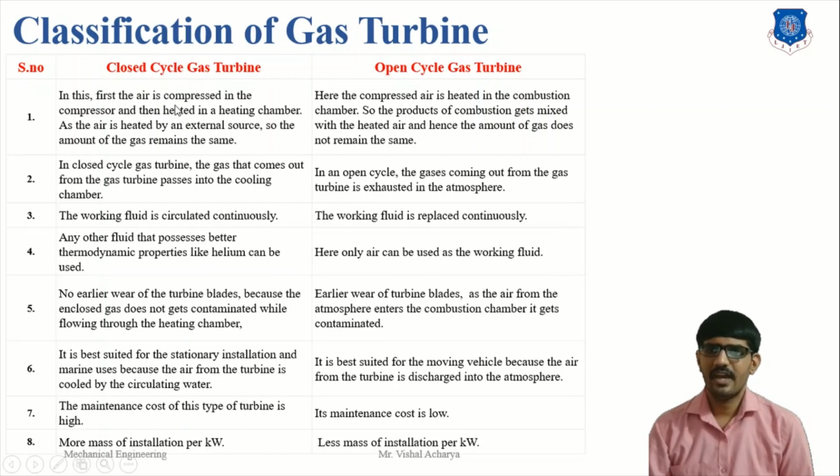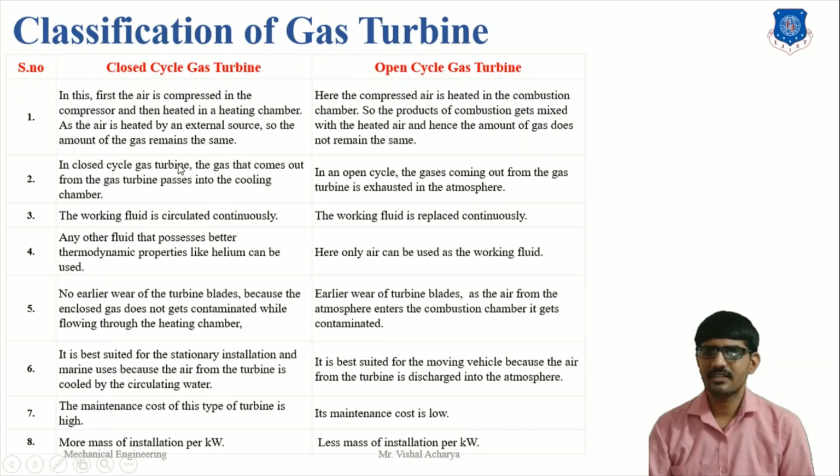In the first, the air is compressed in the compressor and then heated in the heating chamber. As the air is heated by external sources, the amount of gas remains the same. But here, the amount of air does not remain the same, because the compressed air is heated in the combustion chamber, so the products of combustion get mixed with the heated air. Here is direct contact, there indirect contact.